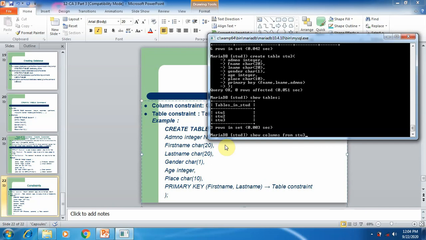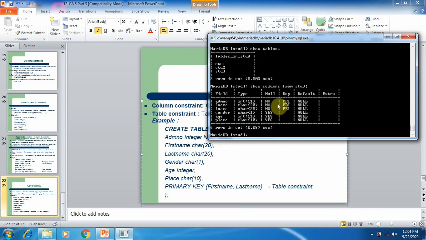Here you can see 3 primary keys are created by using table constraint: admission number, F name, L name. But in the example only 2 columns are included. For better understanding, I enclosed admission number also. That's why there are 3 primary keys created in the command.